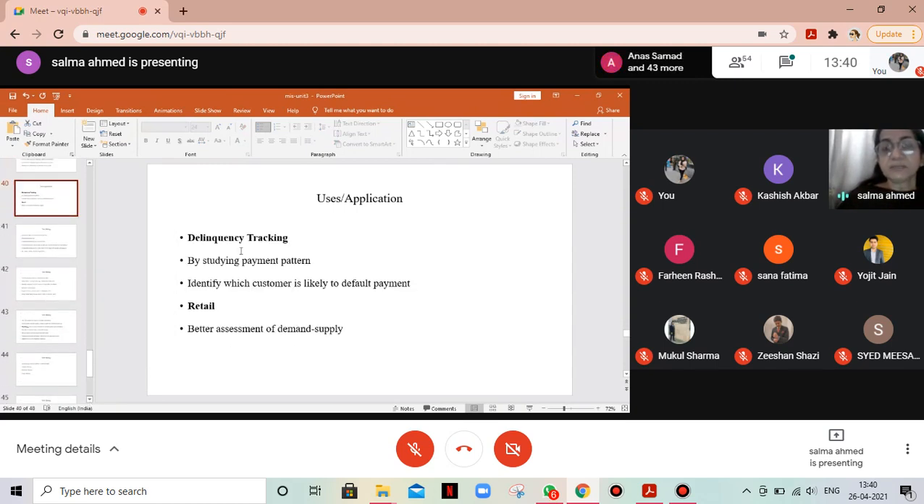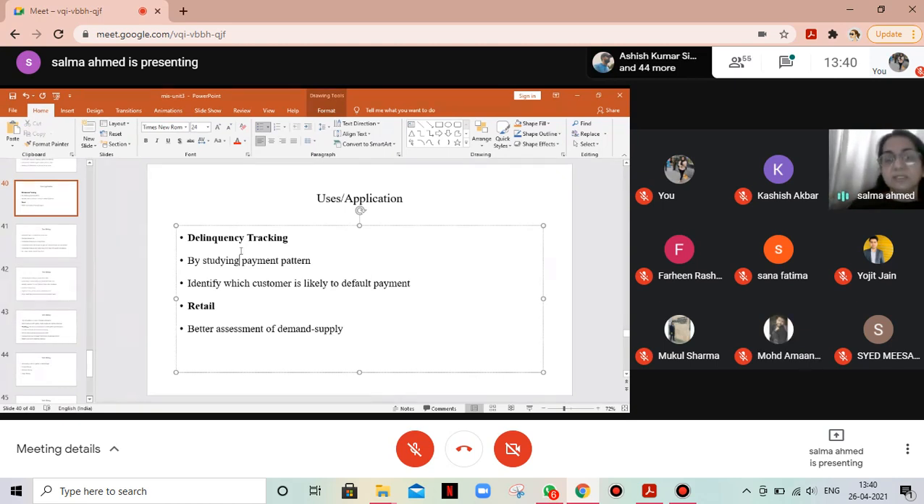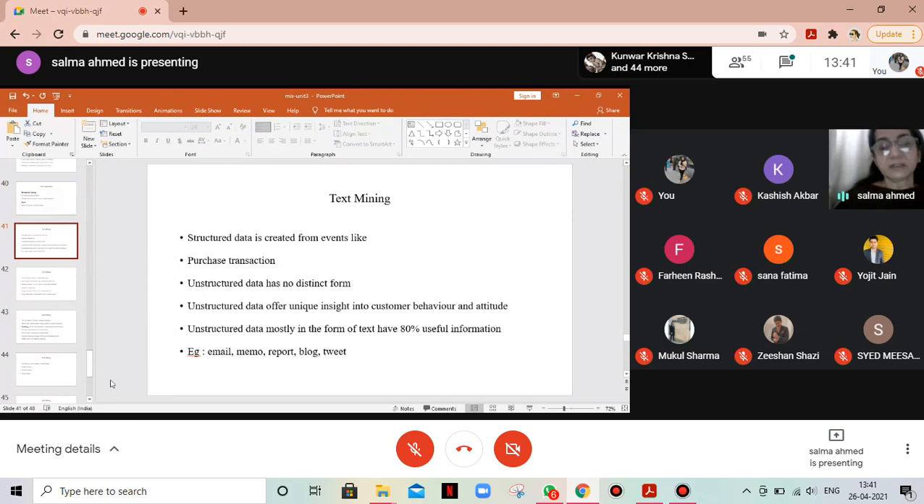Then delinquency tracking means studying payment patterns to identify customers who are likely to default on payment. He took a loan and was repaying every month the EMI, the equated monthly installment. He paid the EMI in January, but in February and March he did not pay. April, May he paid, June he did not pay. July he paid, August, September he did not pay. So it helps me in identifying customers who are likely to default in future. It is used by retail for better assessment of demand and supply. So there are a number of uses to which data mining applications can be put.